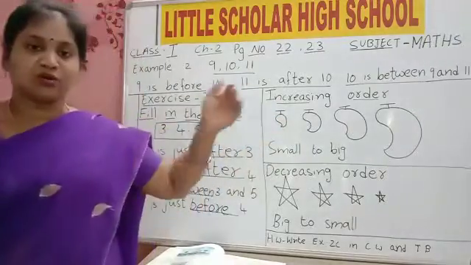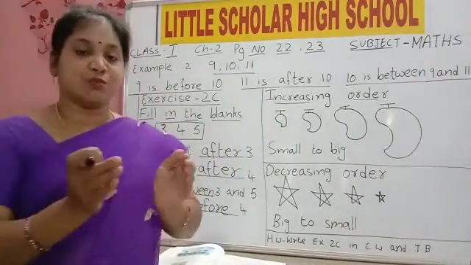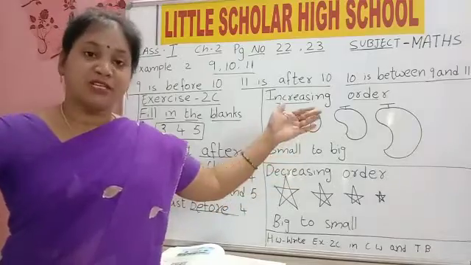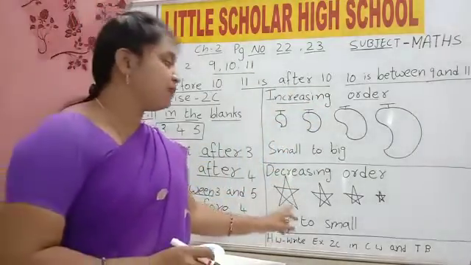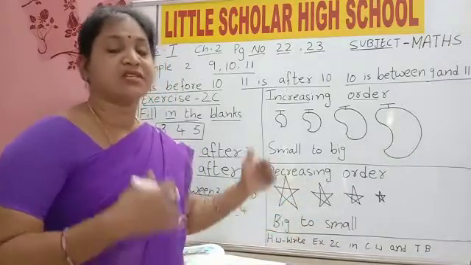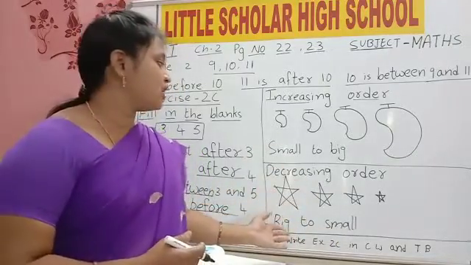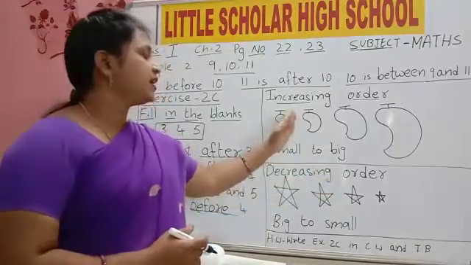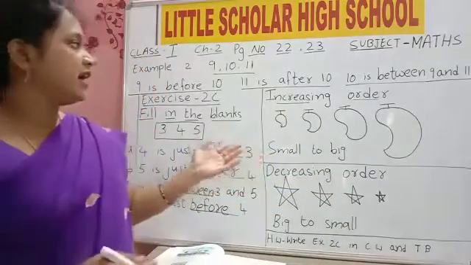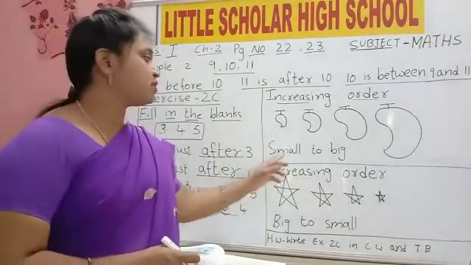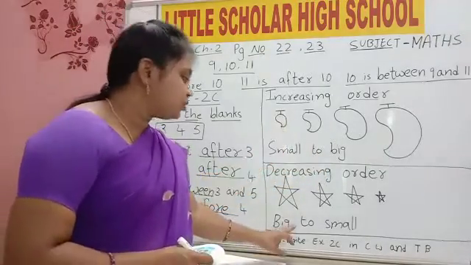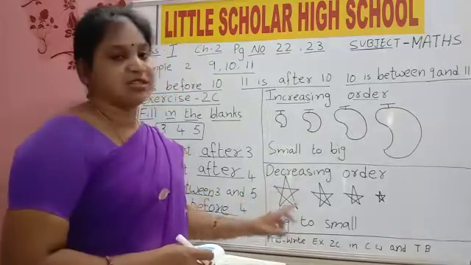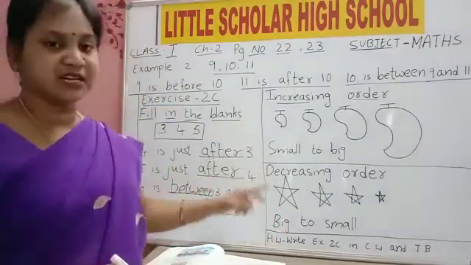Increasing means small to big. Decreasing means big to small. Arranging the numbers or objects from big to small is called decreasing order. Arranging any objects or numbers from small to big is known as increasing order. Big to small is known as decreasing order. Is it clear children? Increasing, decreasing.